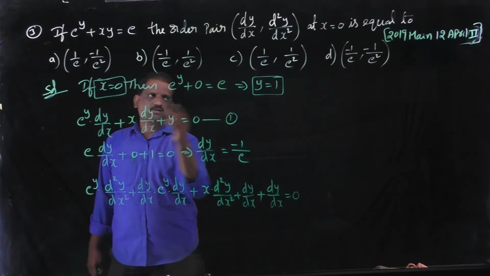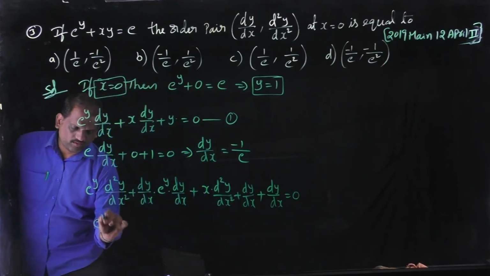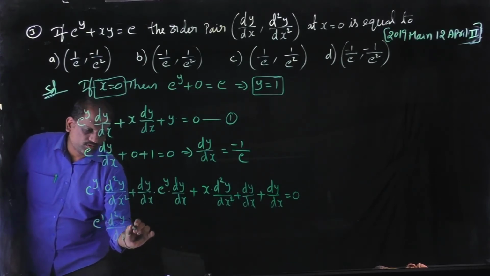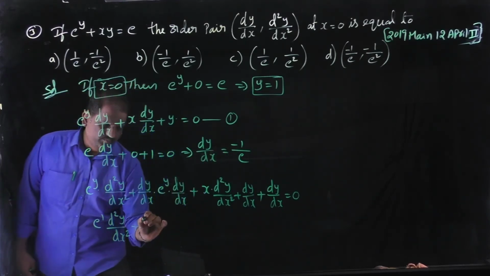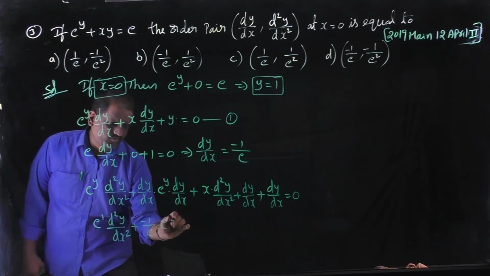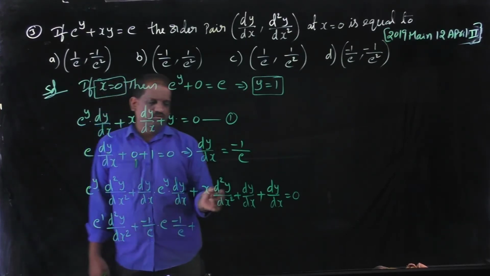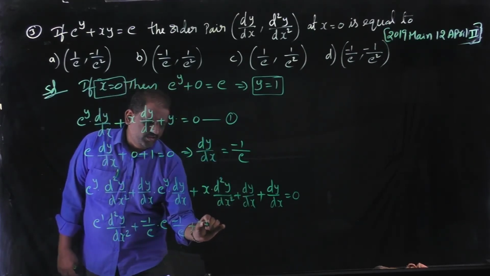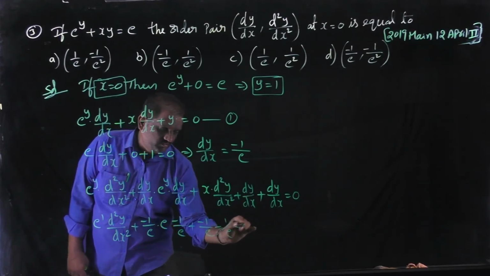Substitute x equal to 0 and y equal to 1 in this equation, then we get e power 1 into d square y by dx square, plus the value of dy by dx is minus 1 by e into e power 1, that is e, dy by dx is minus 1 by e, plus the value of x is 0, then this term becomes 0, plus the value of dy by dx is minus 1 by e, plus this is also minus 1 by e, that is equal to 0.